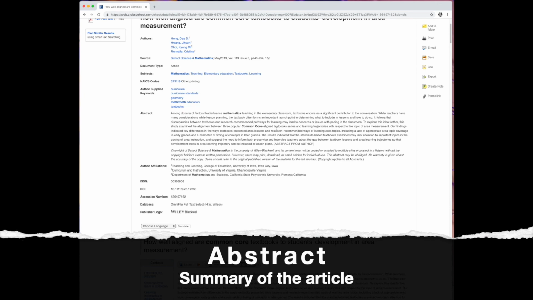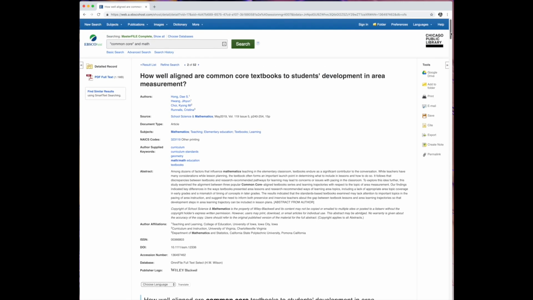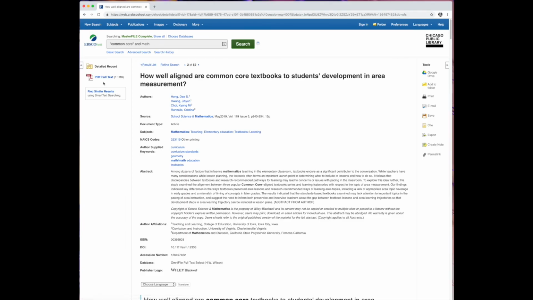It highlights the main research points and the main conclusions drawn in the article generally, and really gives you an idea of what to expect as you read this article, and really helps you determine whether or not it's going to help prove or refute the arguments you're trying to make. Believe me when I say I've wasted a lot of time in my life reading articles that I was never going to understand without first reading the abstract, so please look at the abstract before you open the article.